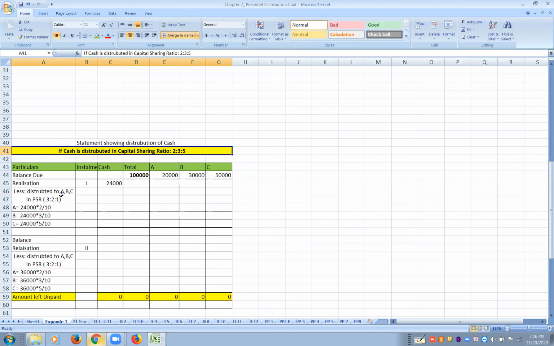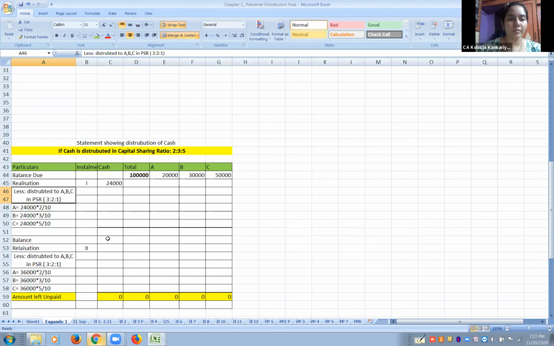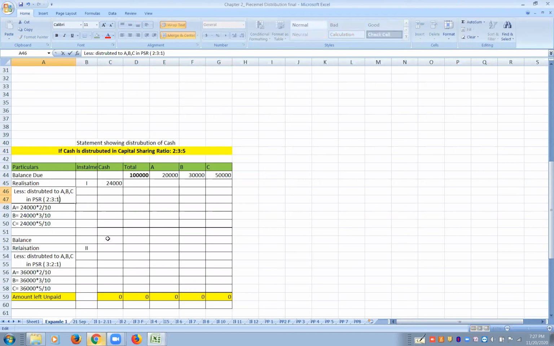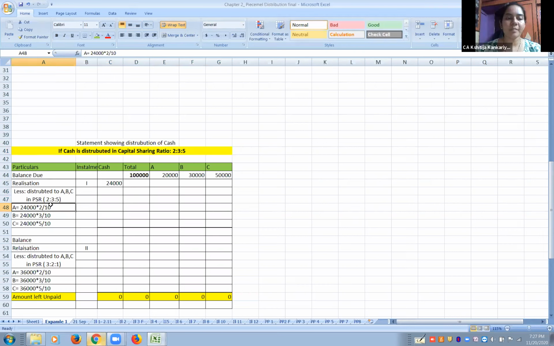So write down less: distributed to A, B, C in the ratio of 2 is to 3 is to 5. While doing, for A it is 24,000, and its proportion is 2 out of 10, multiplied by 2 by 10. This means if 24,000 is divided into 10 equal parts, one part is 2,400. If he has to be given 2 parts, then he will get 4,800. So less 4,800.